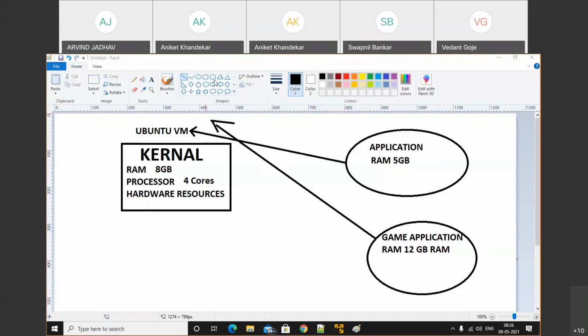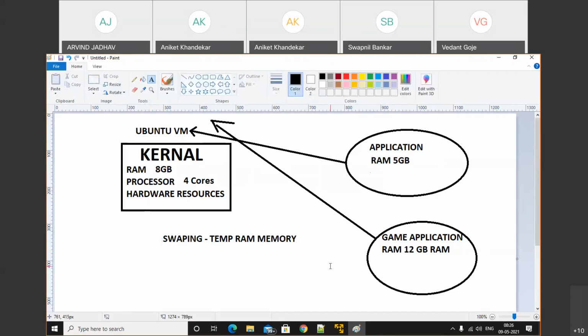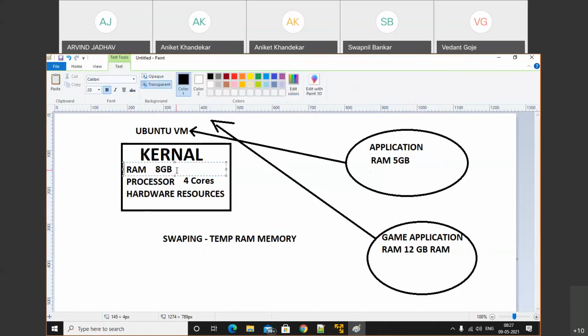So here the concept arises called swapping. Swapping is nothing but temporary RAM memory. We all know that random access memory has the highest reads and writes, so it will perform at the highest speed to execute the application.